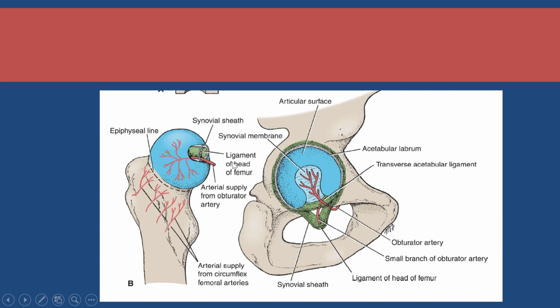See in this diagram, this is the head of the femur, this is the fovea capitis, and here there is the ligament of the head of the femur. Okay, and the arterial supply from the obturator artery, which is the foveolar artery or the acetabular artery, is crossing along the ligament of the head of the femur, and it is supplying the epiphysis of the head of the femur. Okay, see here, this one. This is the branch from the obturator artery.